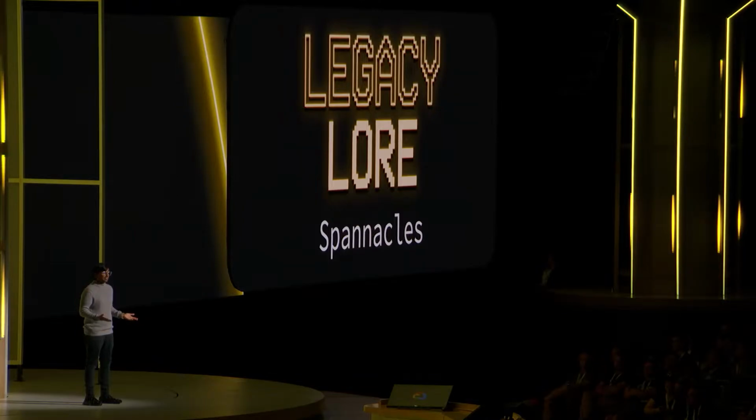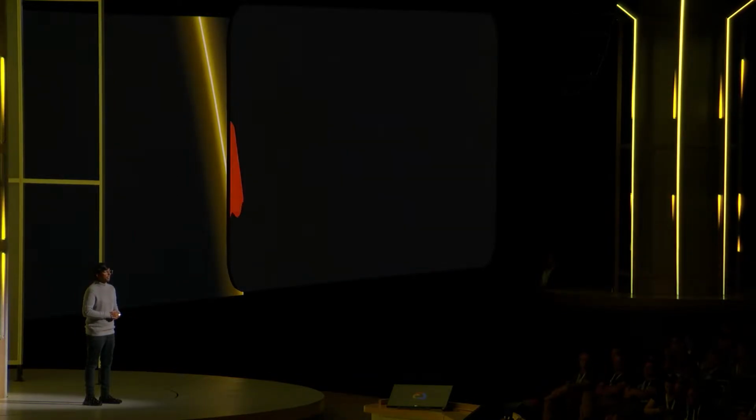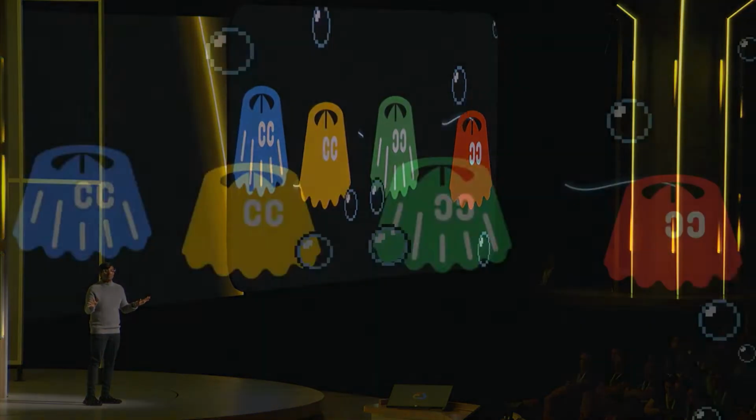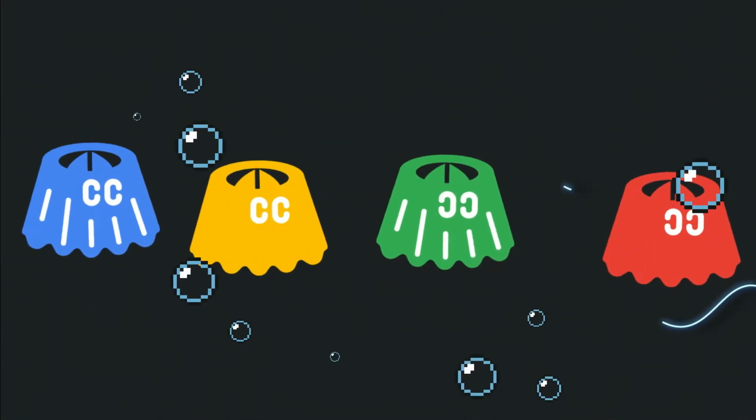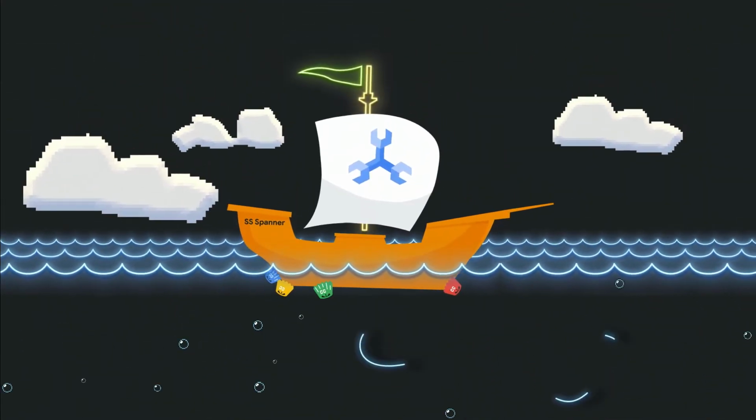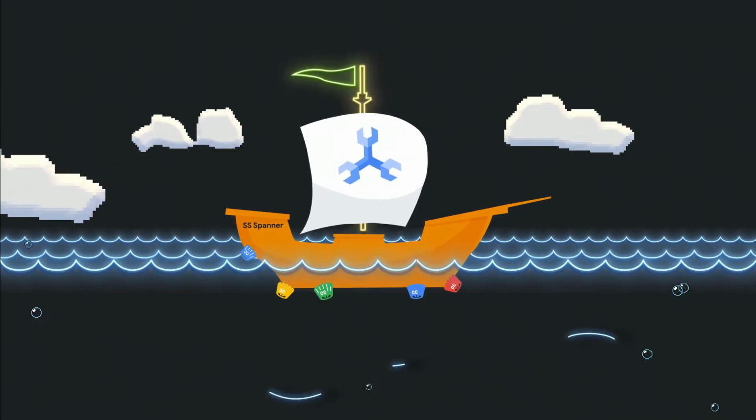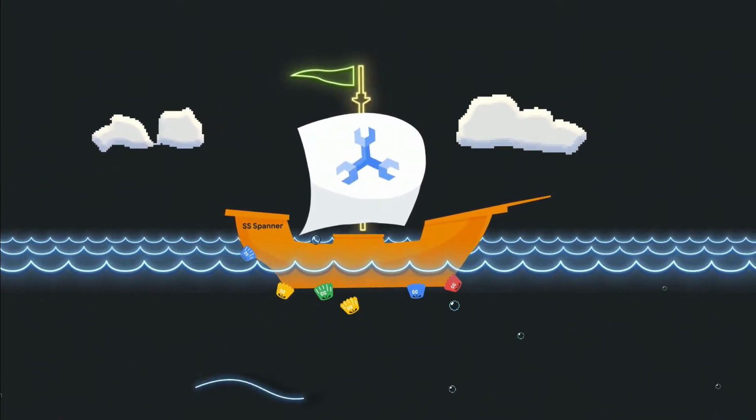And it really feels like we're starting to get there. My name is Sudev Bahra, and I'm an engineering manager on the Google Workspace team. And this spring, my team wrapped up one of the biggest data migrations in the history of the planet. And this is where we ran into the Spanacles. Spanacles is a cute name we gave our edge cases. Basically, these barnacles hanging onto the side of our Spanner migration.